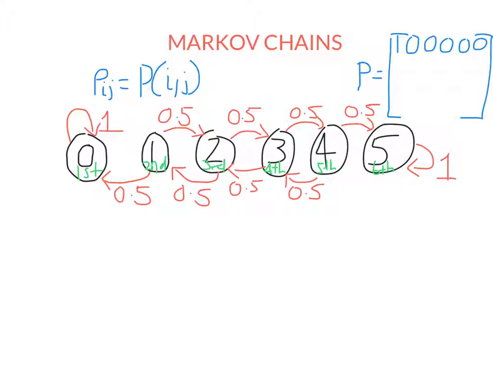So the next row corresponds to the second state. There's a 0.5 chance we'll go back to the first. No chance we'll stay where we are. There's a 0.5 chance we'll go to the third state. But there's no chance that we can get to the 4th, 5th, or 6th states in one step from the second state. So we do similarly with rows for the other states.